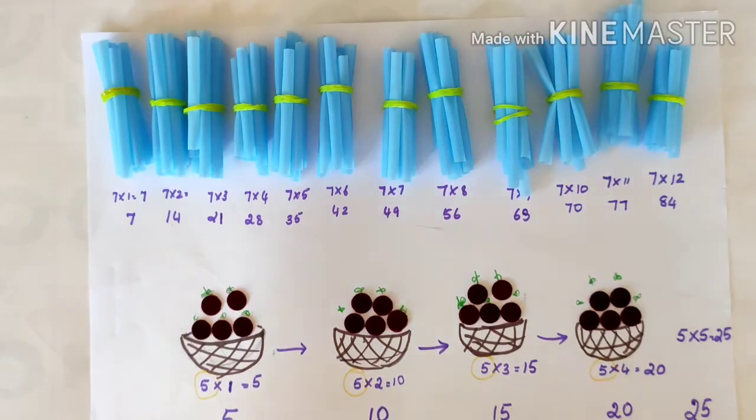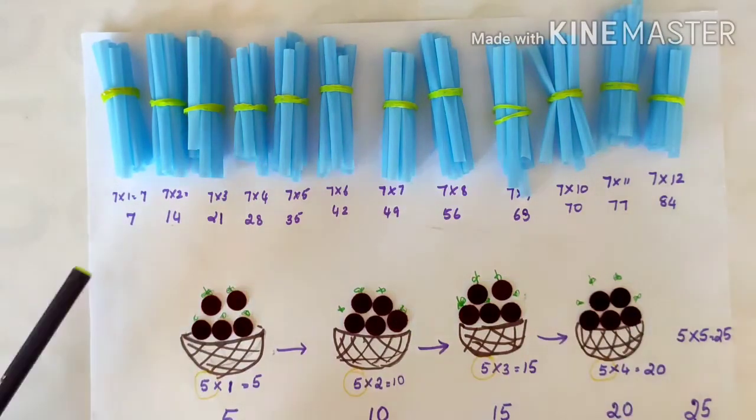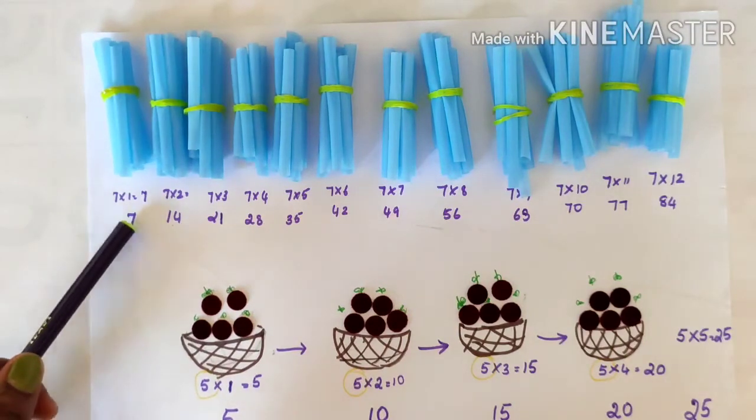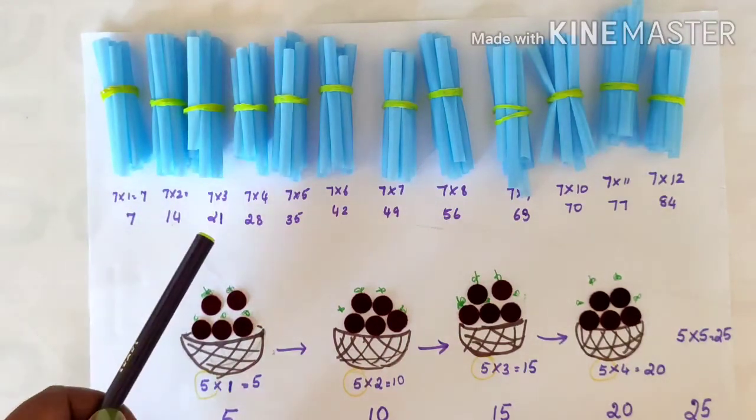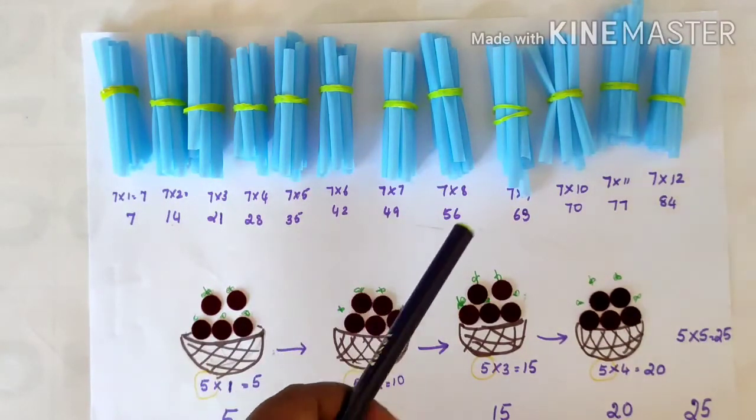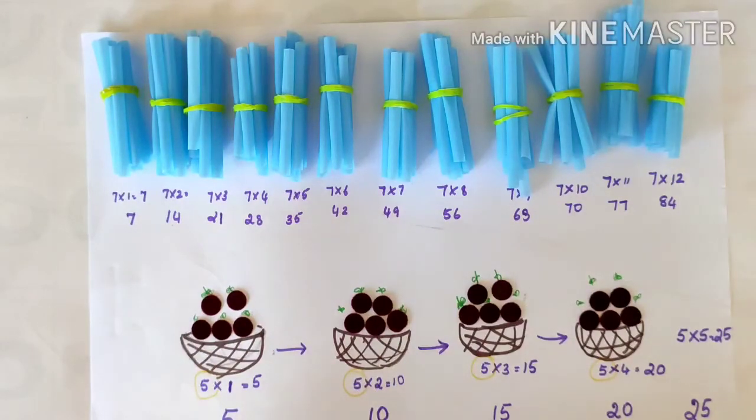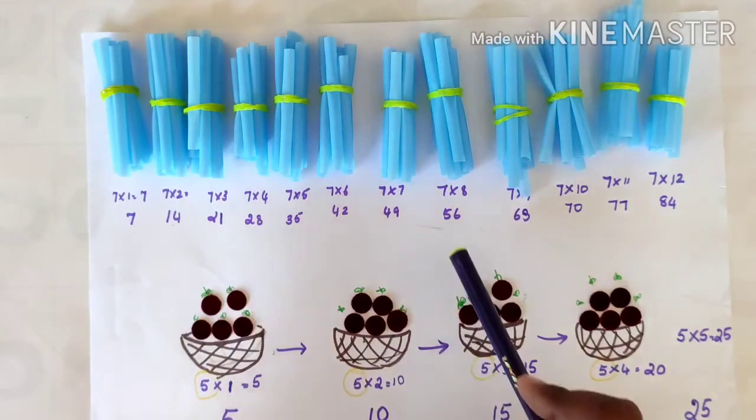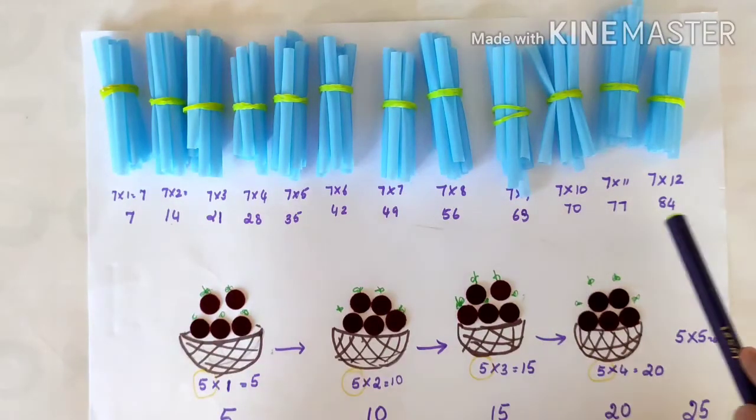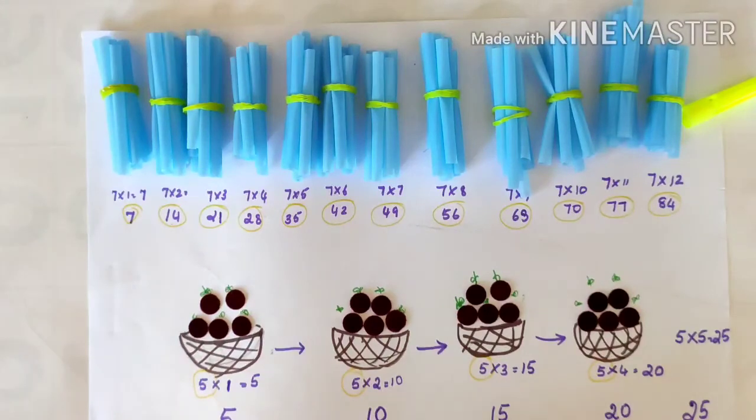7 ones are 7. Writing them in order, we can clearly see that there are 12 bundles and each bundle has 7. That means 7 ones are 7, 7 twos are 14, 7 threes are 21, 7 fours are 28, 7 fives are 35, 7 sixes are 42, 49, 56, 63, 70, 77 and 84. Now, when 7 is multiplied by the same or any other number, the product that you get is called the multiple of that number.